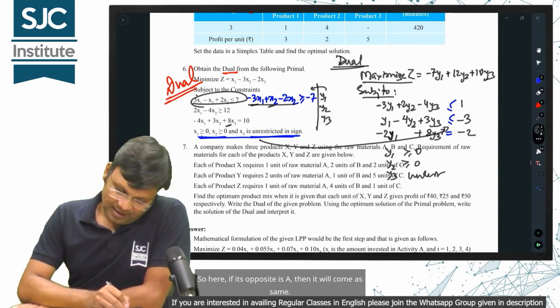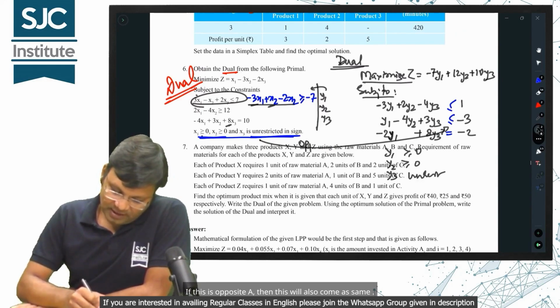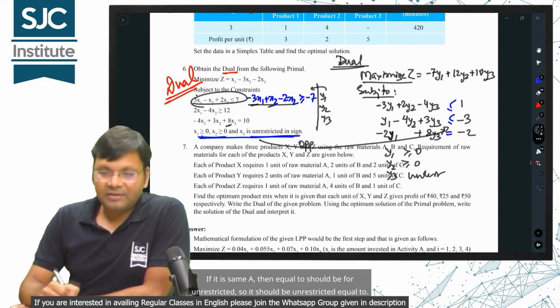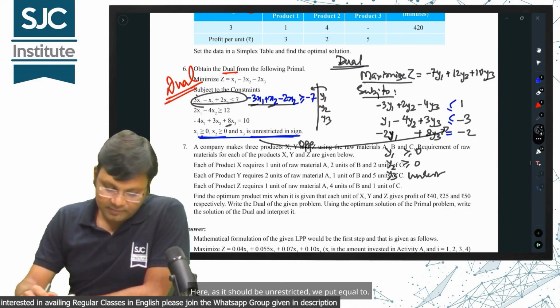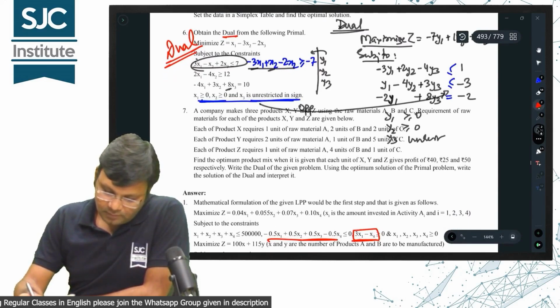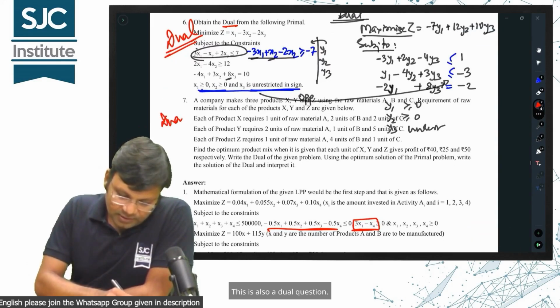So here, if its opposite is a, then it will come as same. If this is opposite a, then this will also come as same. If it is same a, then equal to should be for unrestricted, so it should be unrestricted equal to. Here, as it should be unrestricted, we put equal to. So you can do this sum as well. This is also a dual question.